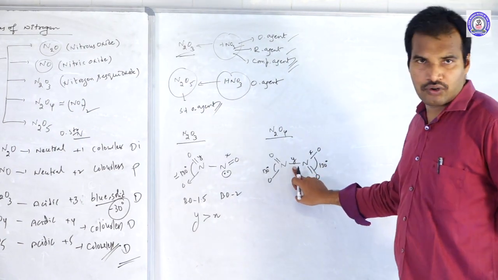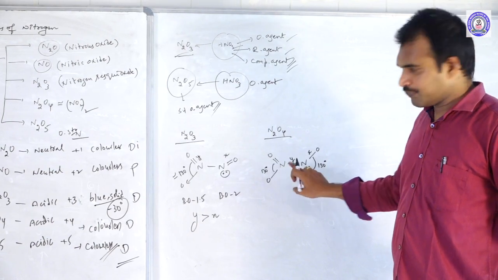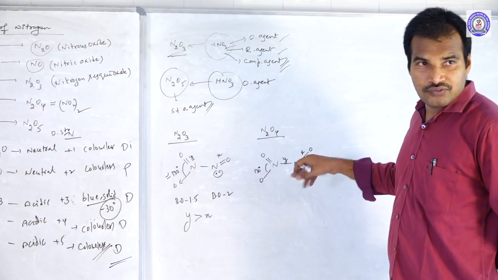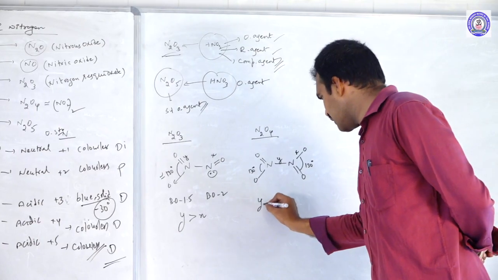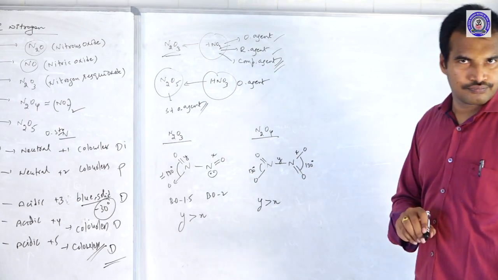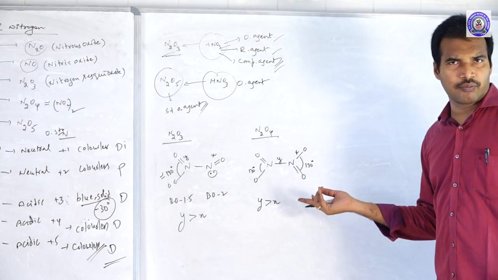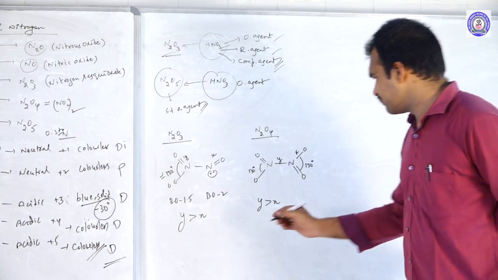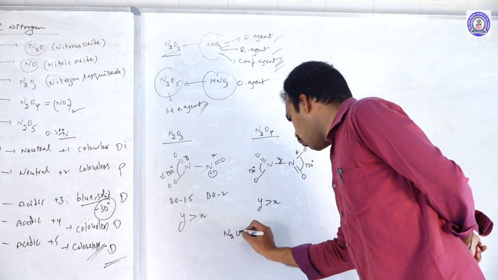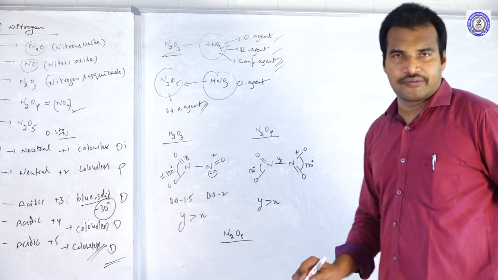So this is a single bond. This bond order is 1. Here, what is the bond order? 1.5. So now tell me, Y should be greater than X, no doubt. Bond order 1, bond order 1.5. No need to think. Next one, N2O5, if you take N2O5.